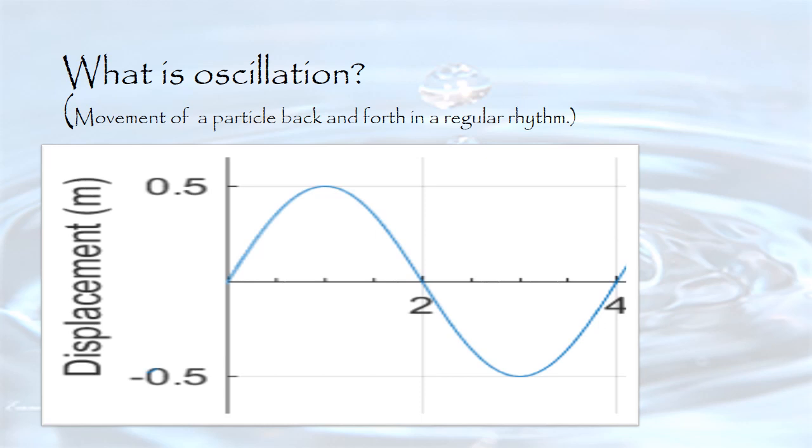And what is oscillation? One wavelength is one oscillation. That means movement of a particle back and forth in a regular rhythm is called oscillation. If you take one particle in a wave, its back and forth movement in a unit time is called oscillation. And here we know the time taken for one back and forth movement is one oscillation.